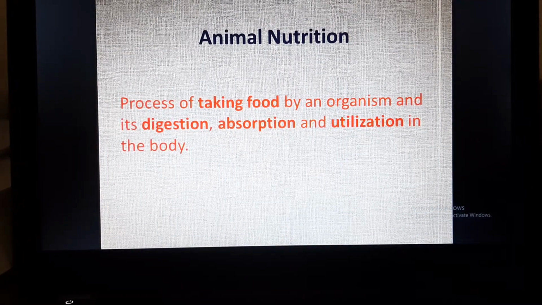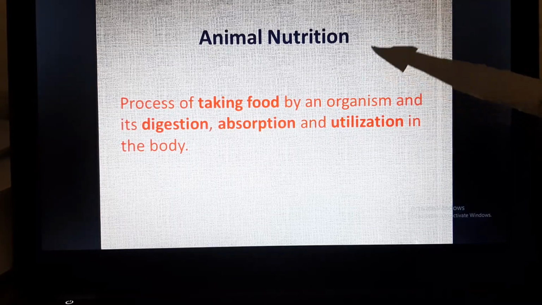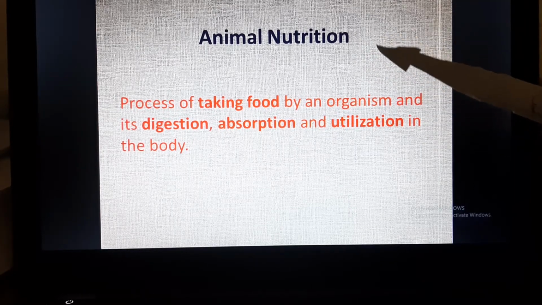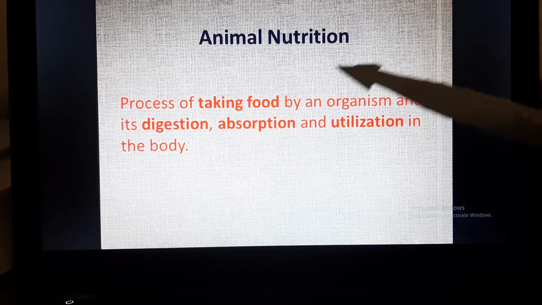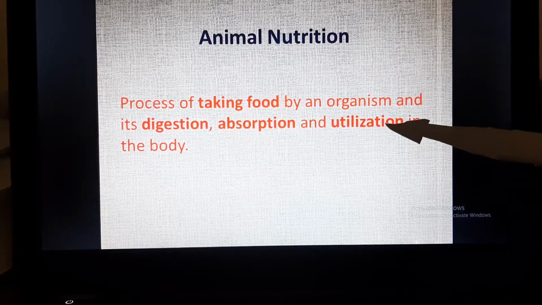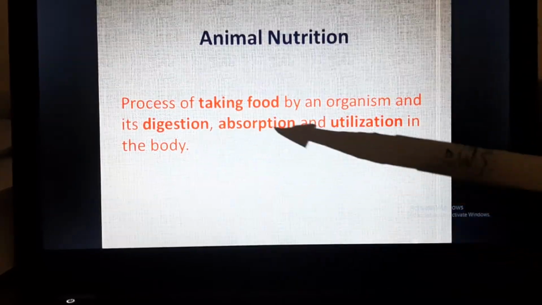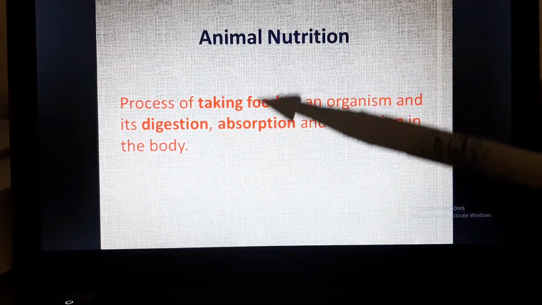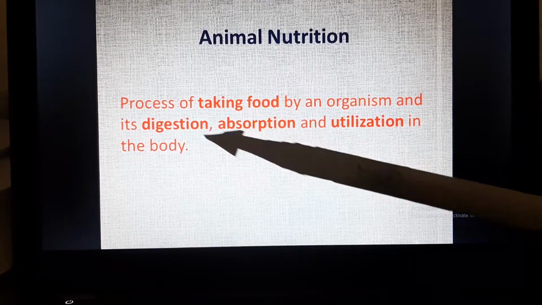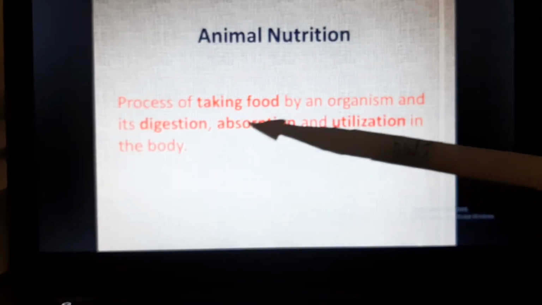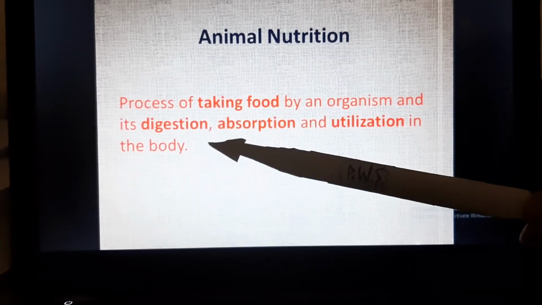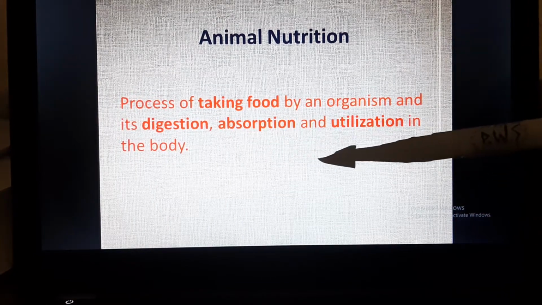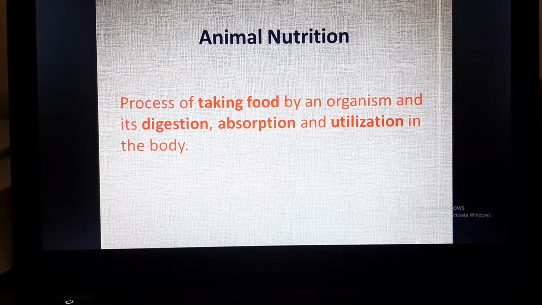Now animal nutrition is the process of taking food. What is the name of the chapter? The name of the chapter is Nutrition in Animals. So animal nutrition is the process of taking food by an organism and its digestion, absorption and utilization in the body. The definition of animal nutrition is the process in which we take food, digest it, absorb it and utilize it.